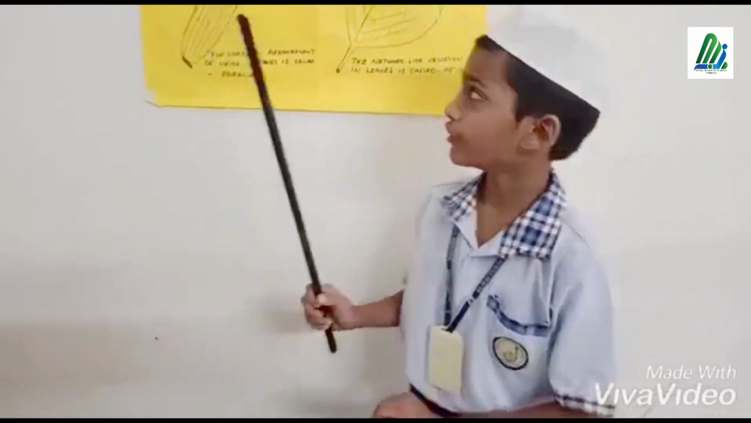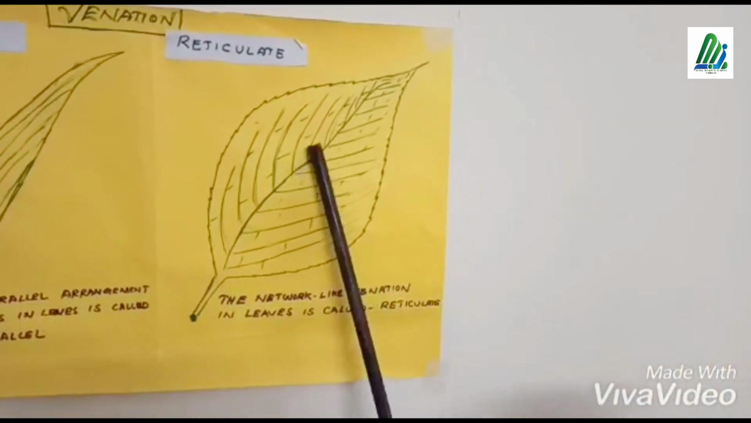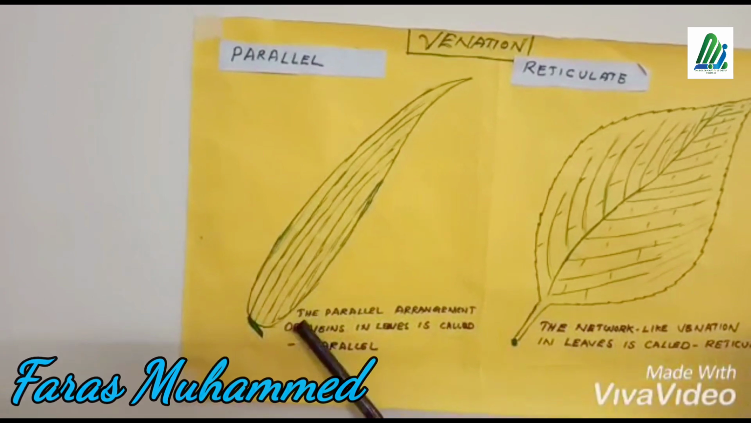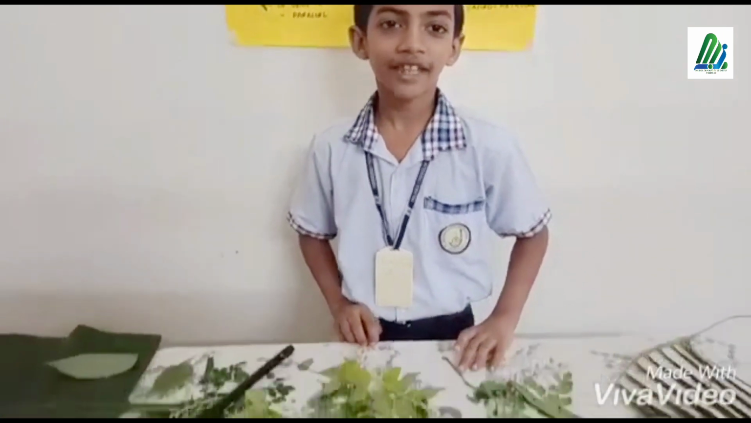The vein-like parts are not similar in all plants. All of you look here. Do you see? It is reticulate venation and it is parallel venation. I hope all of you get my points. Okay, thank you.